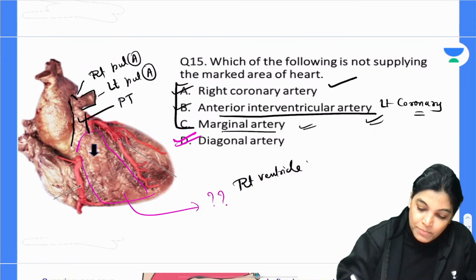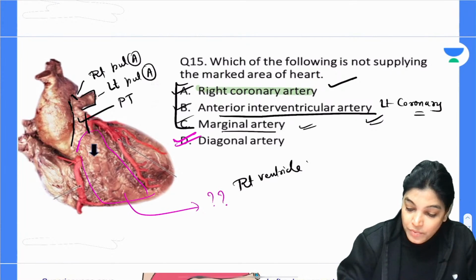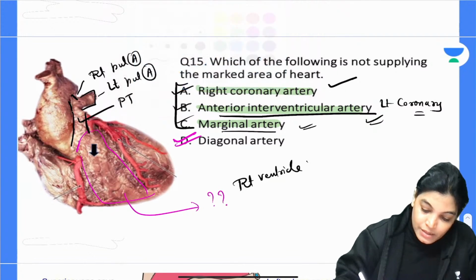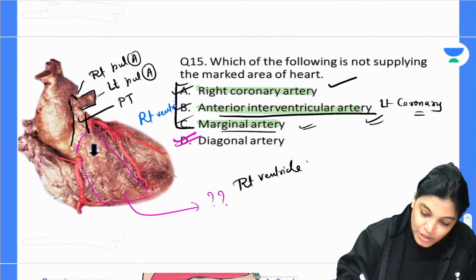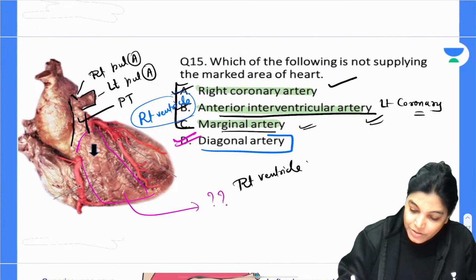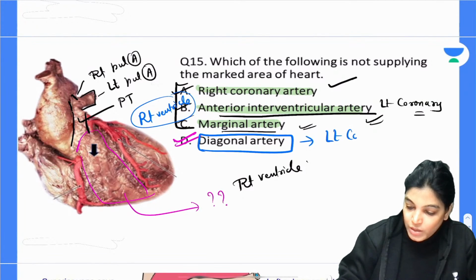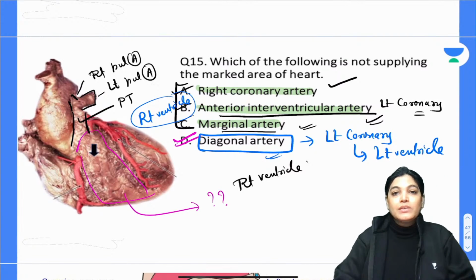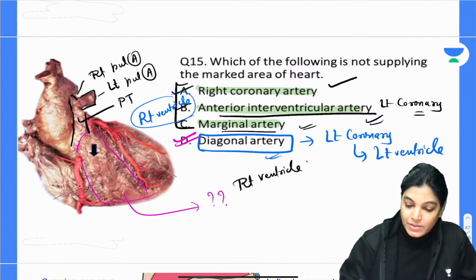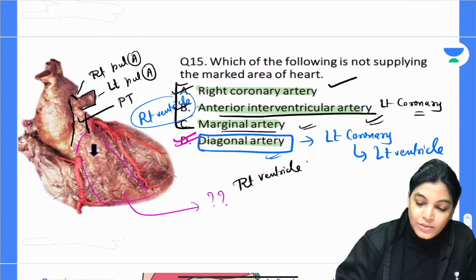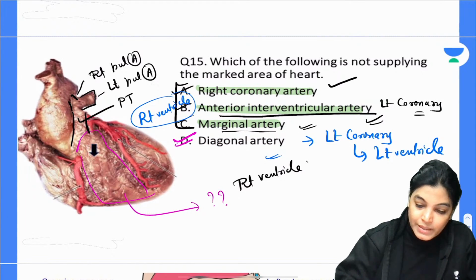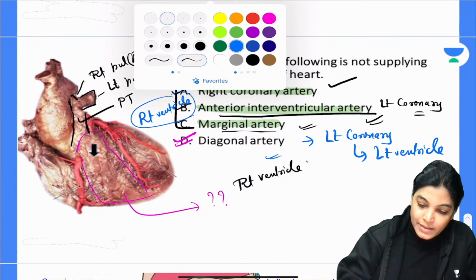So A, B and C are all giving blood supply to the right ventricle, but not the diagonal artery. The diagonal artery is a branch of the left coronary artery and supplies the left ventricle. It does not give any blood supply to the right ventricle. So we go with diagonal artery as the correct answer.